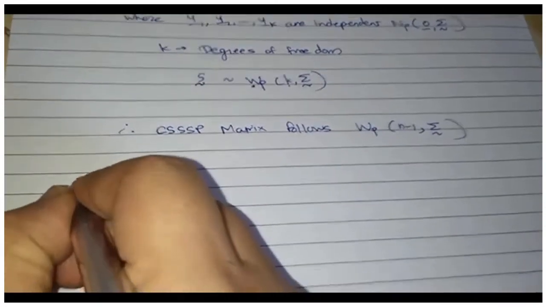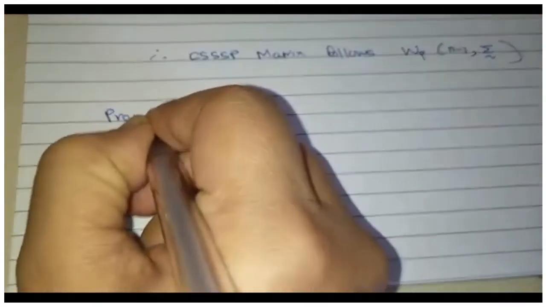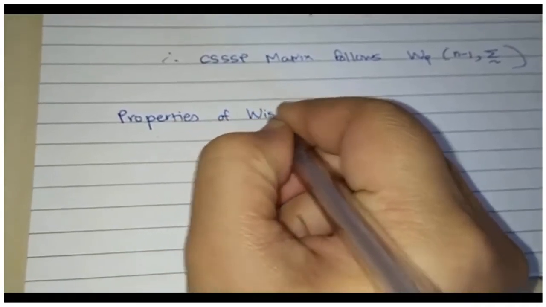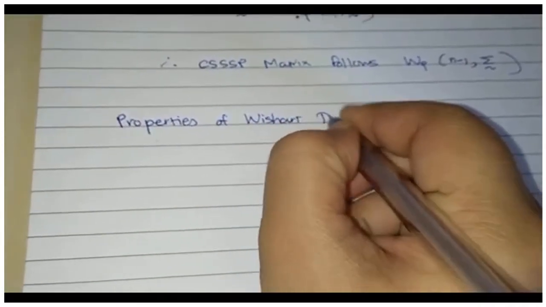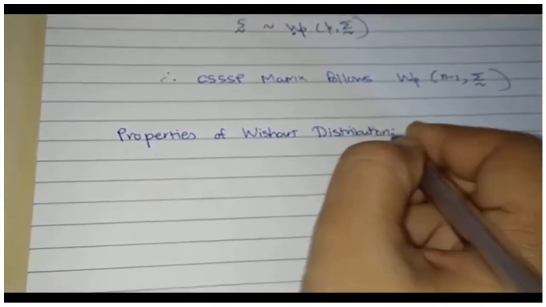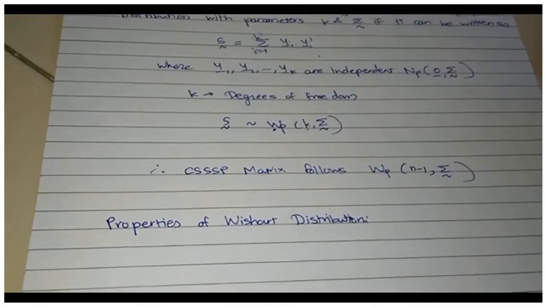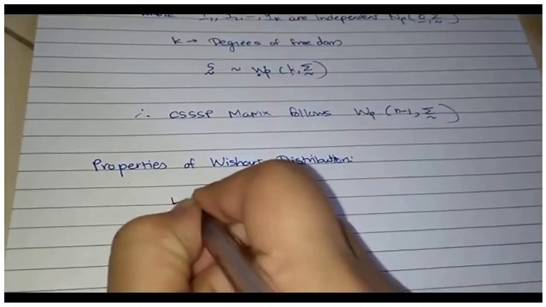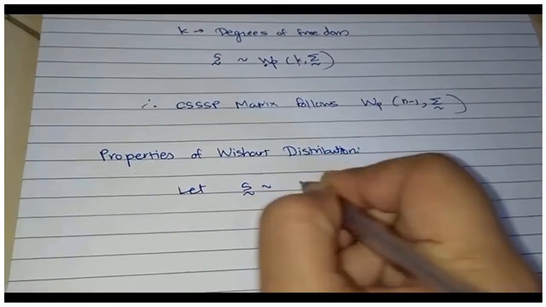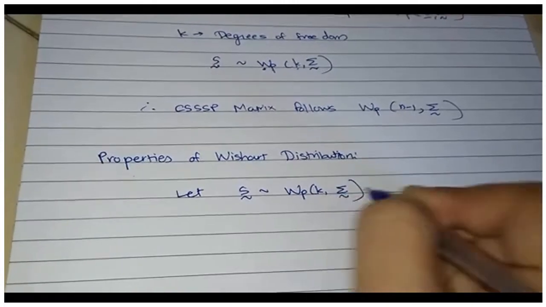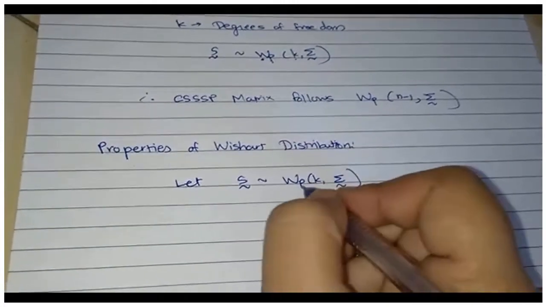Now we have to see some properties of the Wishart matrix, or properties of the Wishart distribution, you can call it whatever you want. As I said, the equivalence of chi-square and Wishart can be seen in these properties also. For all the properties, let S be a Wishart matrix with degrees of freedom k, common variance parameter sigma, and p-variate.